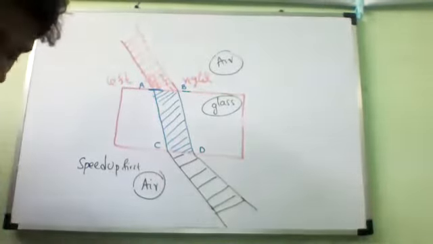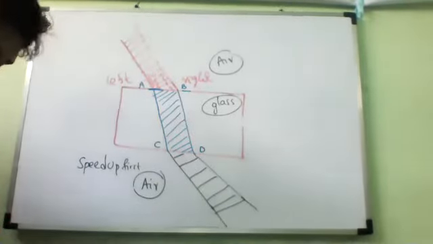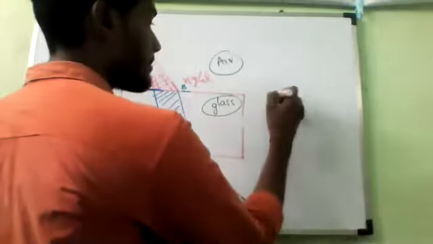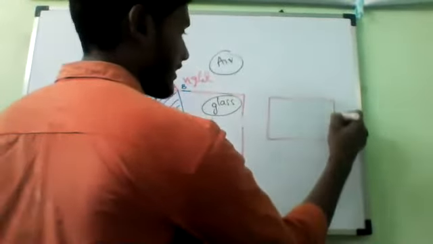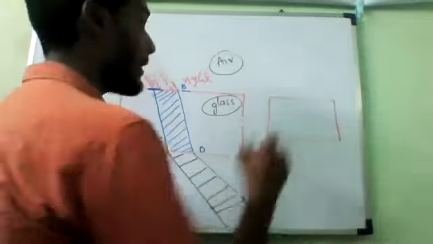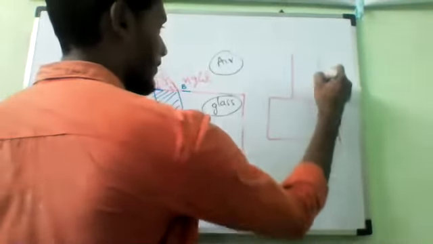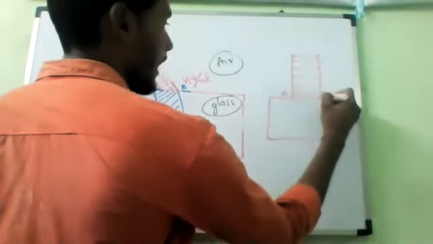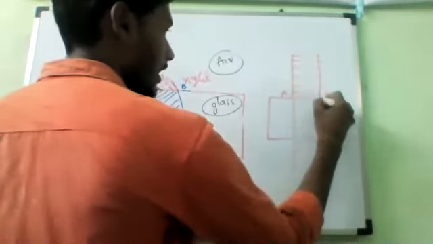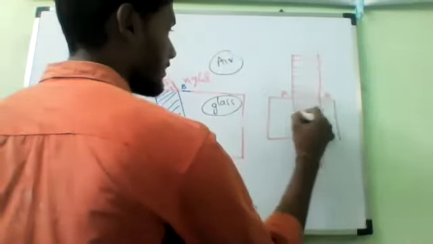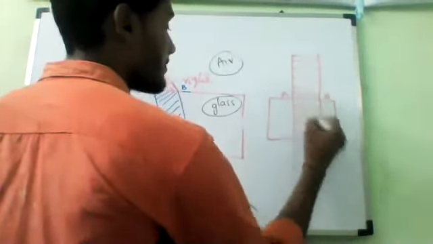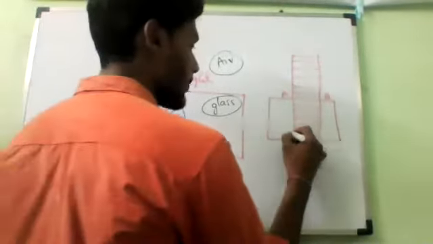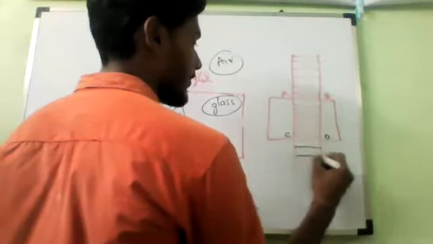Do you understand, all of you? Yes or no? Yes, sir. Now I will give the diagram, don't worry, you can draw. Suppose the same beam of light falls perpendicularly. Let me take the beam of light perpendicularly. What will happen? All the particles will pass through A and B and travel through straight lines. All the light rays enter the other medium at the same time. Yes, sir. So again, at points C and D, they leave at the same time.